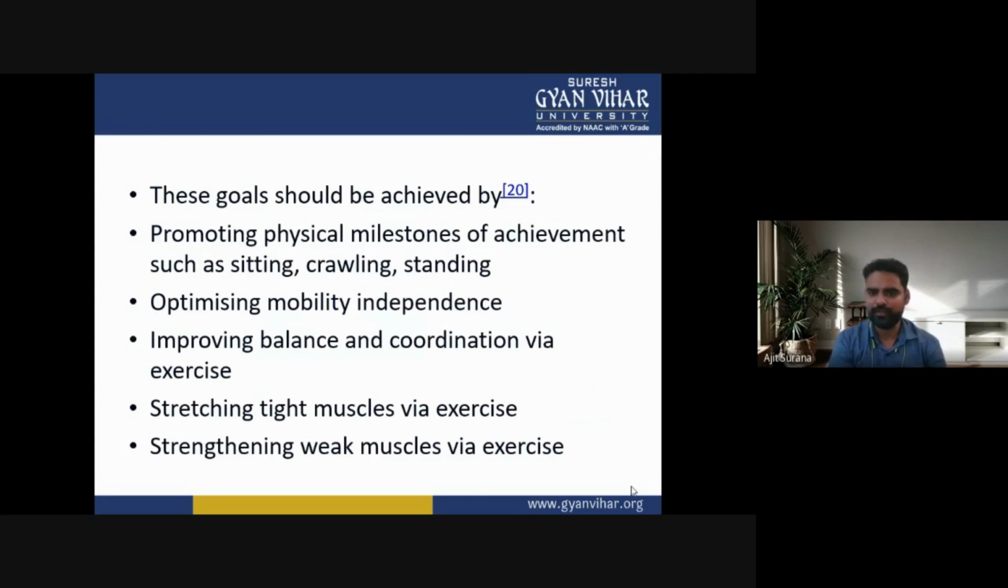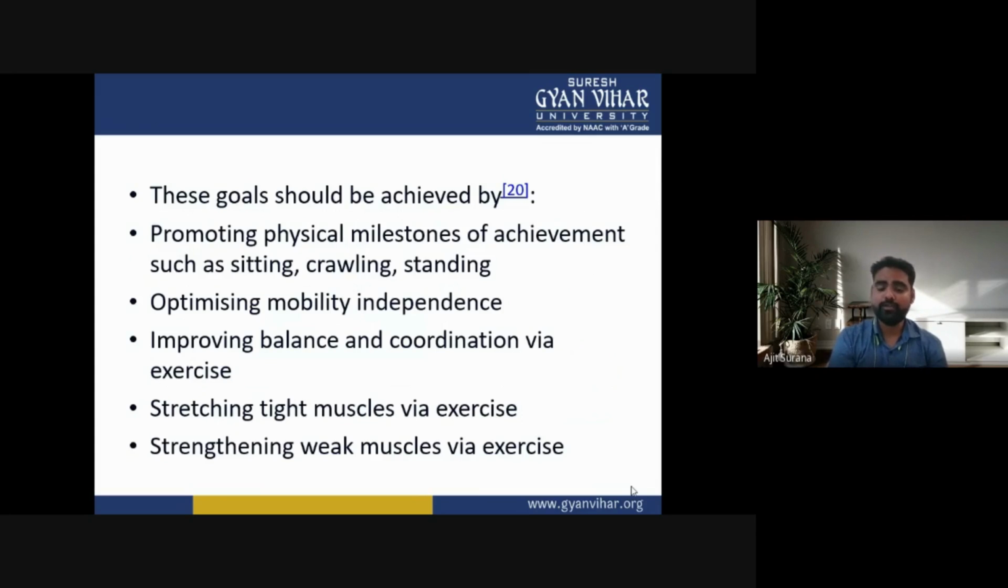These goals should be achieved by promoting physical milestones of achievement such as sitting, crawling, or standing, optimizing mobility independence, improving balance and coordination via exercises, stretching tight muscles via exercises, or strengthening weak muscles via exercises.